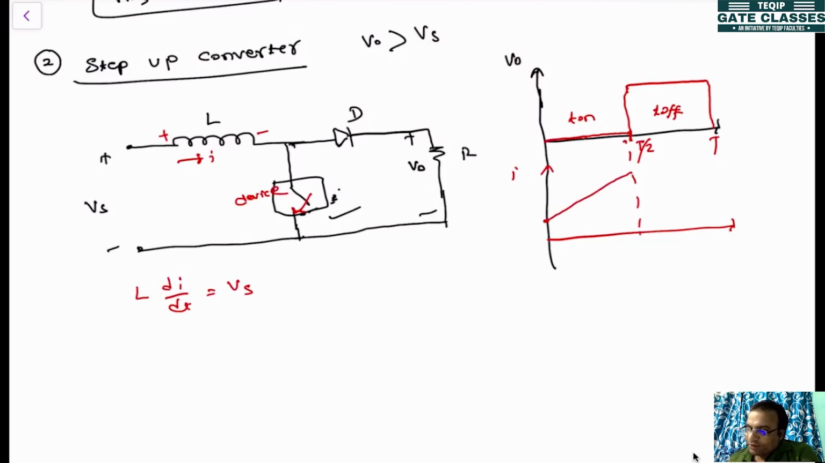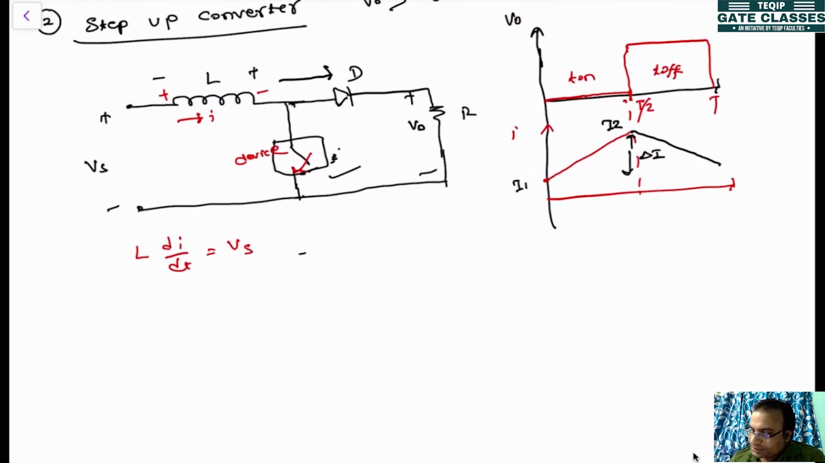Now when the switch is off, the inductor will change its polarity. So it will be minus here and plus here. Now the current will be flowing through here to the load and we get the load voltage. During that period, the inductor will be de-energizing. Let's say this is I1 and this value is I2. This difference is known as del I, that is nothing but the current ripple.